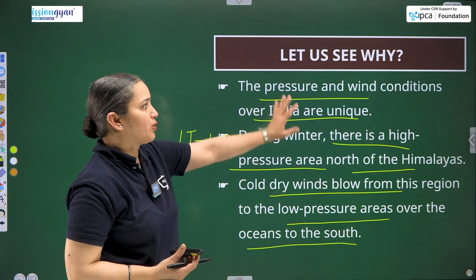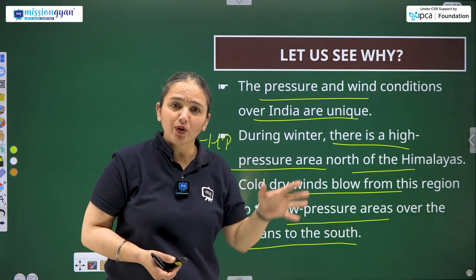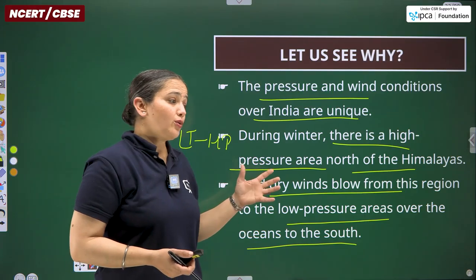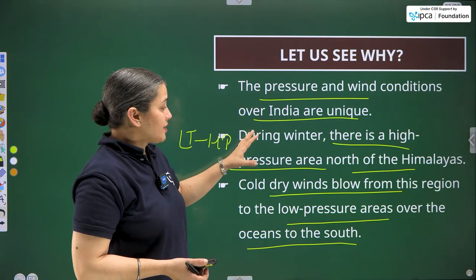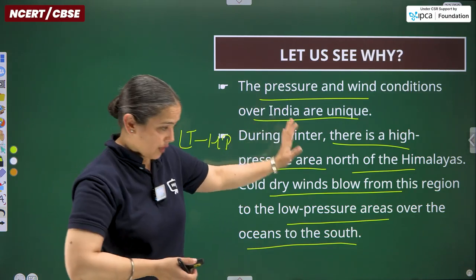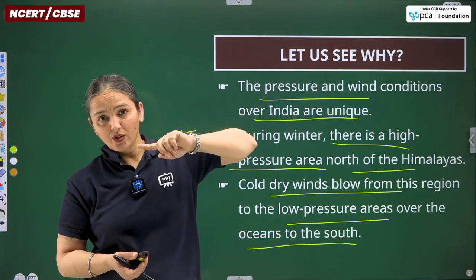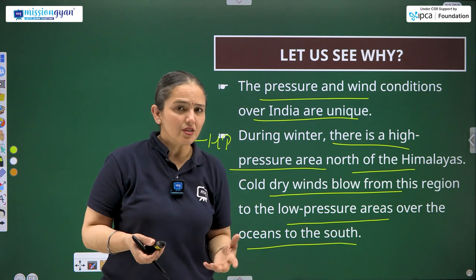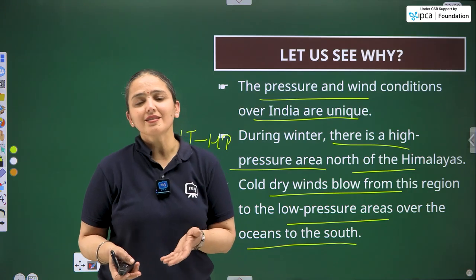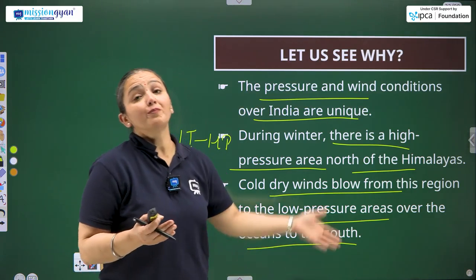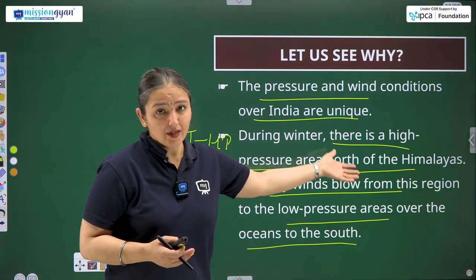So two things are mentioned about the pressure and wind system of India: during winters, fast flowing winds blow onto the India mainland, and during summers, these are not as fast. If you talk about the winter part on the Indian subcontinent, the winds that originate in winters are coming from the Himalayas direction. So Himalayas are comprising rocks. There is no water. I won't say there is a complete absence of water. Yes, it is there, but not so much that it should absorb a lot of water vapor within it. So these winds are dry.